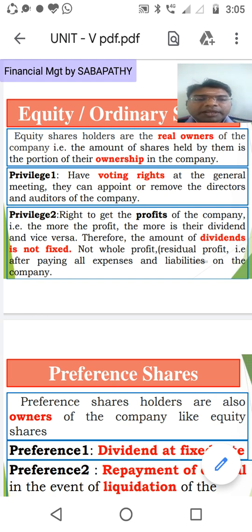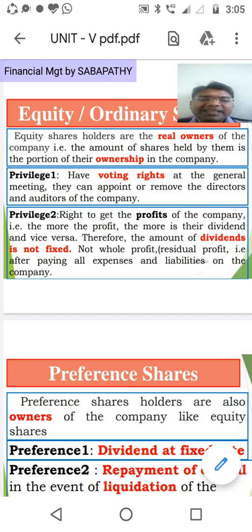That is what I have given in privilege 2. Equity shareholders have the right to get profits of the company. More the profit, more the dividend. Less the profit, less the dividend. Henceforth the amount of dividend given by the company is not fixed. Equity shareholders cannot get a fixed dividend from the companies. The dividend received is purely based upon the performance. Performance good, more profit, more dividend. If performance is bad, less profit and less dividend, right?